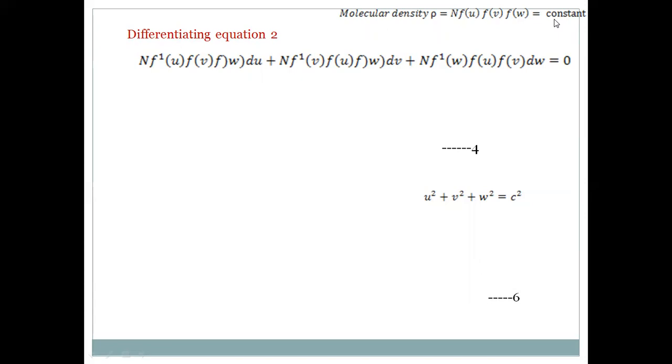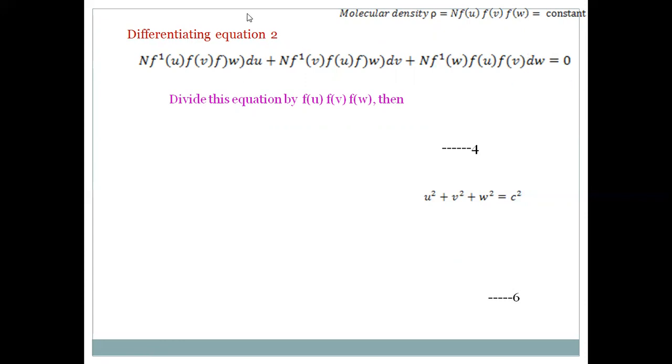When we differentiate this, by the product method, we get N into f dash of u, f of v, f of w, plus N into f of u into f dash of v dv, into f of w, plus N into f dash of w and f of u, f of v, dw. We know that this is equal to 0, because the differentiation of a constant is 0.